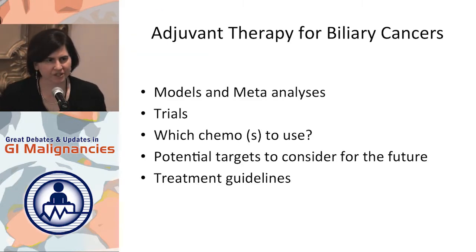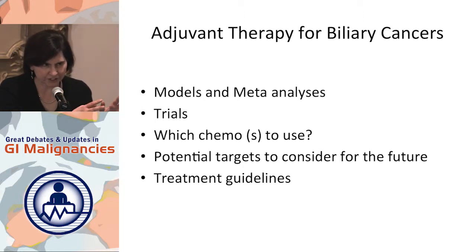Okay, so this is the summary for where I'd like to go with this talk. First, we'll step back historically and talk about some of the models and meta-analyses which have been done, which have guided our therapy in the absence of clear randomized data. We'll then talk about a couple of trials that have happened and focus particularly on SWOG 0809, which is actually in press now in JCO, which I think will help us to guide future clinical trial information. We'll talk a little bit about which chemotherapies to use because it comes up a lot.